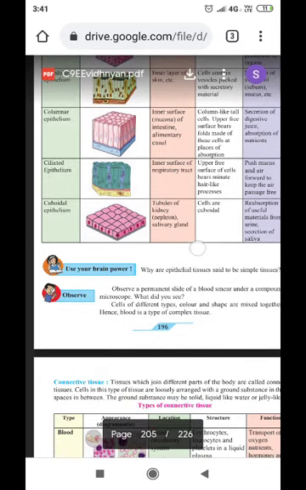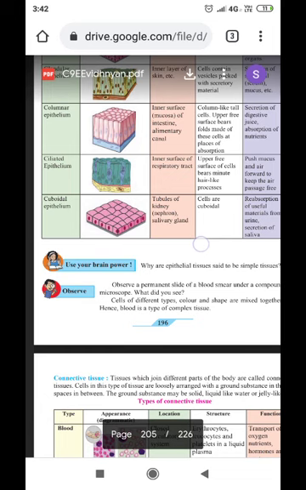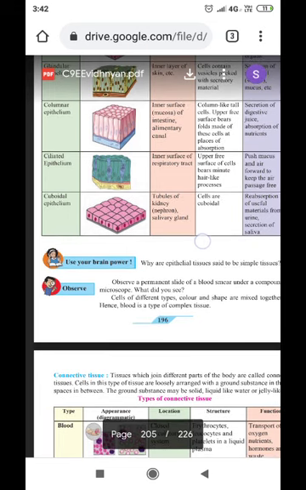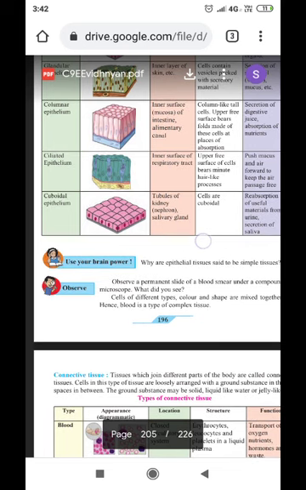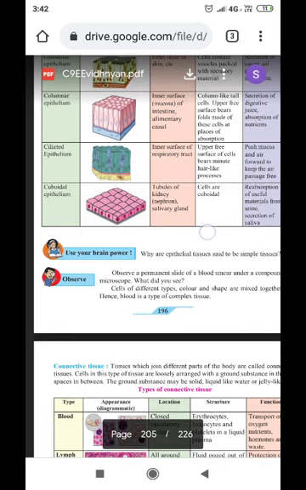Then, next is columnar epithelium. As the name suggests, you can see various columns in the diagram. Where is it found? It is found in the inner surface of the intestine, the alimentary canal. A passage from mouth till anus is called the alimentary canal. Then column-like tall cells. The upper free surface bears small folds. These cells are places of absorption, so useful materials are absorbed with the help of columnar epithelium. Secretion of digestive juices and absorption of nutrients are its functions.